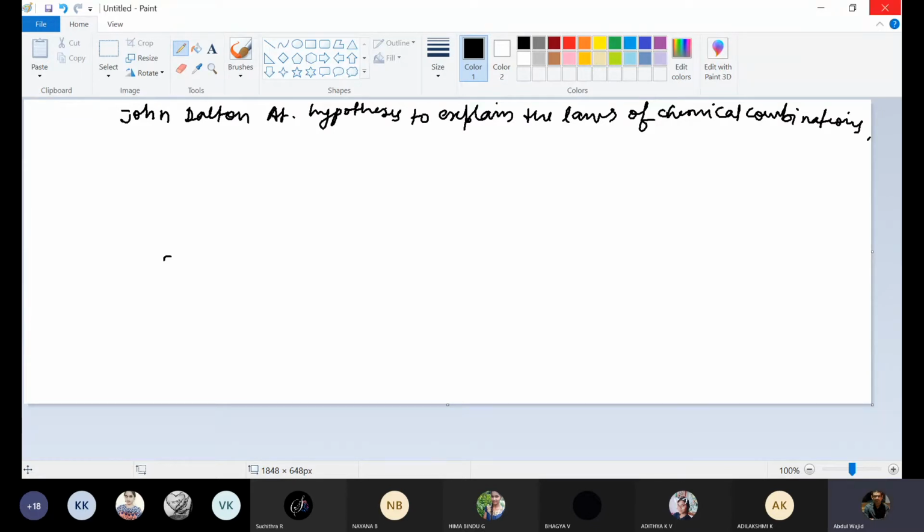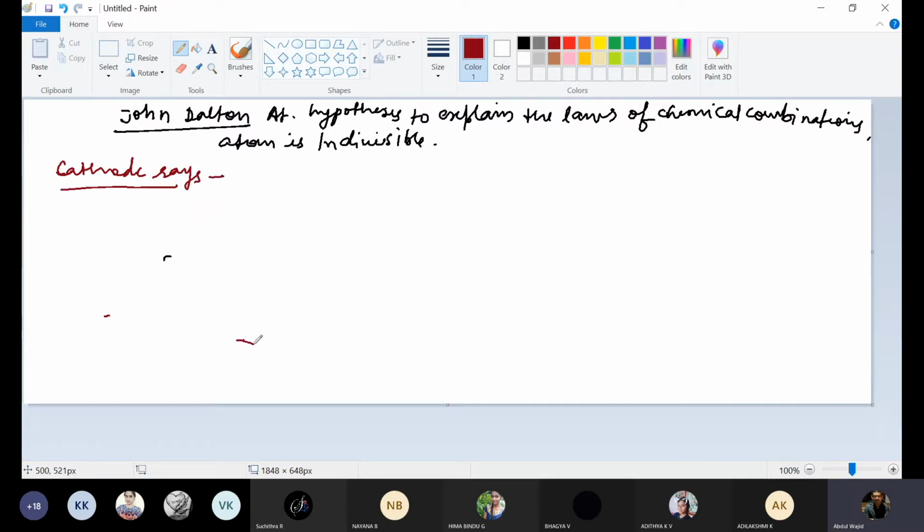Atoms can't be subdivided further into a smaller particle. That is, atom is indivisible. This was given by John Dalton, that we have already discussed. So now after that 12 point, we'll be discussing the next topic. We'll be talking about the next one, that is cathode rays.